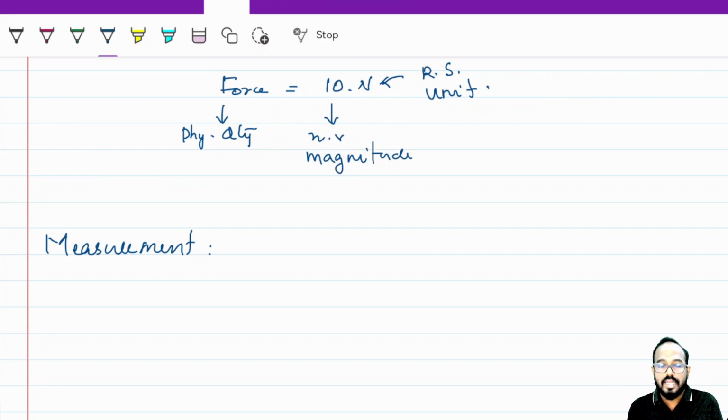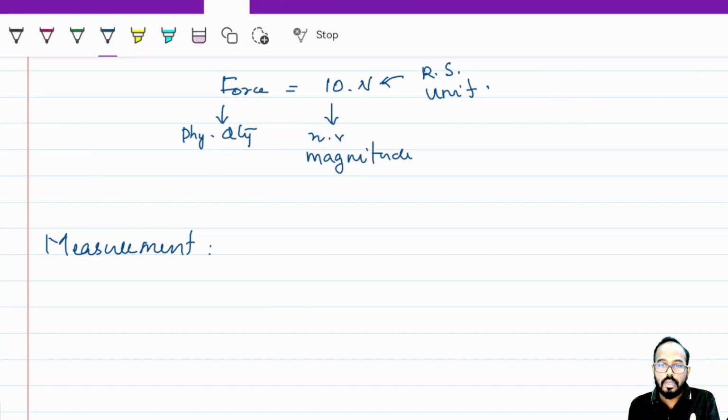Then what is a unit? A unit is a reference standard, a standard quantity to compare a physical quantity, and a physical quantity is always represented with what? A numerical value, the magnitude, multiplied by the reference standard unit. It's multiplication. You are multiplying it. 10 Newton means 10 times Newton. 10 centimeter means 10 times 1 centimeter. Understood? So this part is clear, right? So you understand it right now.